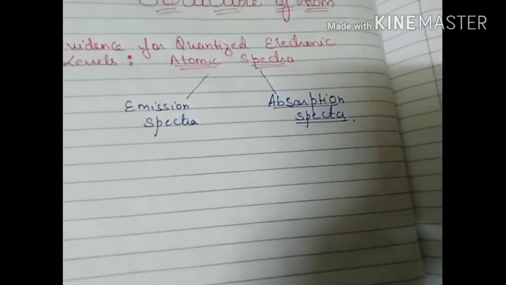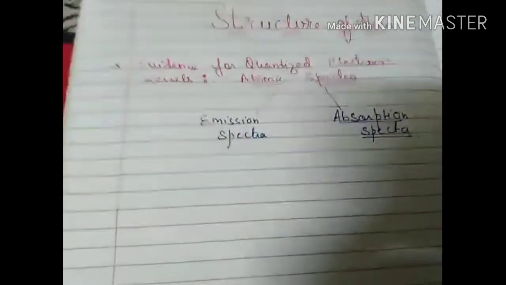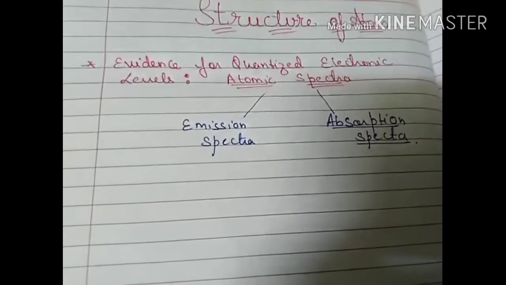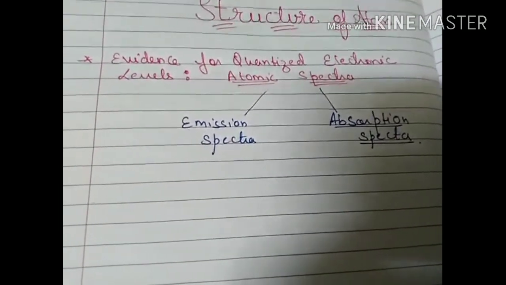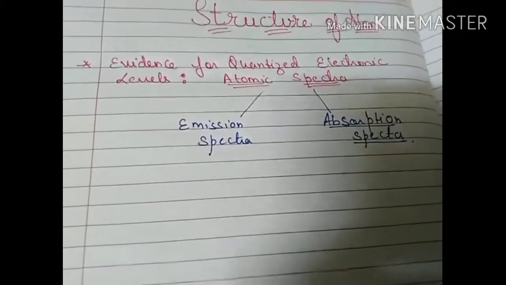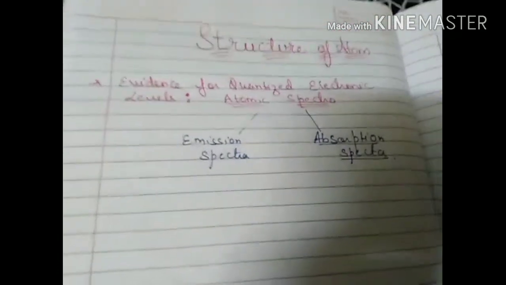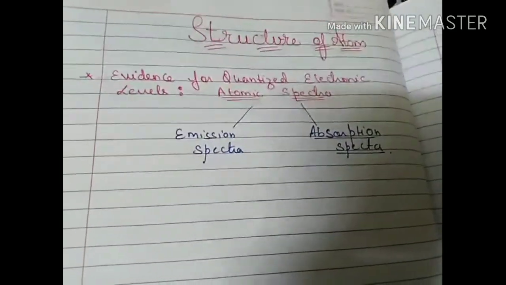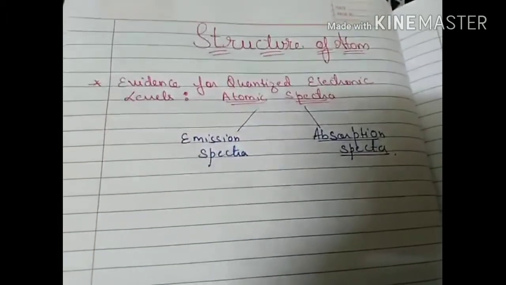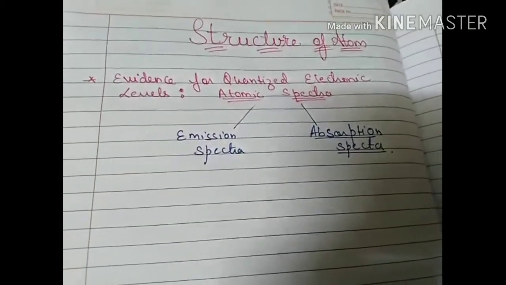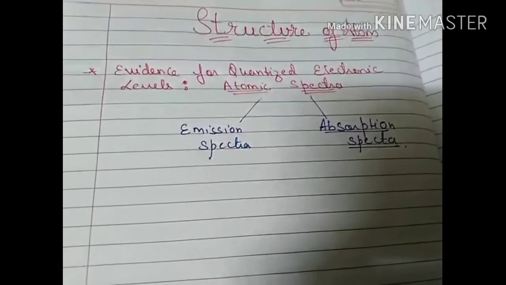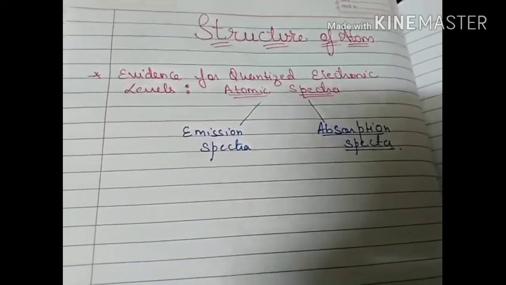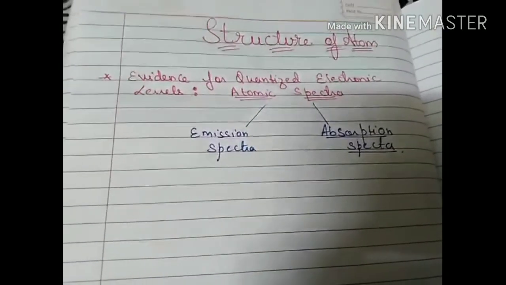We'll start with the very first point: light rays have very interesting properties. When light propagates from one medium to another, it shows bending. This bending is dependent on frequency and wavelength. More frequency means more bending, and less frequency means less bending. And we know frequency and wavelength are inversely proportional to each other. So if the wavelength is more, the bending will be less.